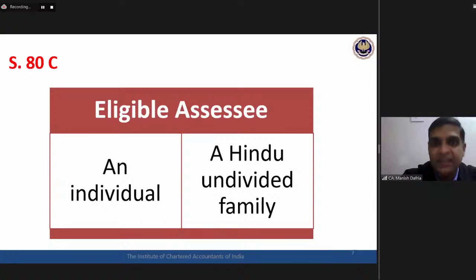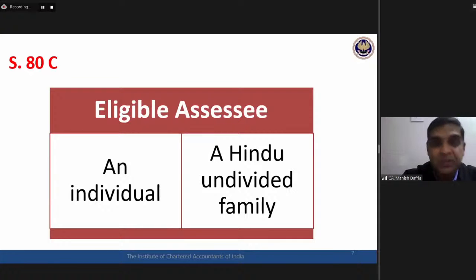But the word resident is not there in section 80C. If you have a textbook or the Act available with you, or you can access Google also, go to the copy of the Act and see that particular section. There is no mention about the residential status, something not written.